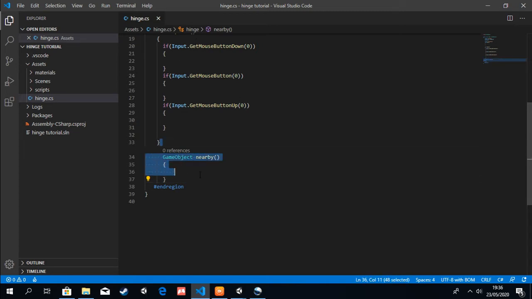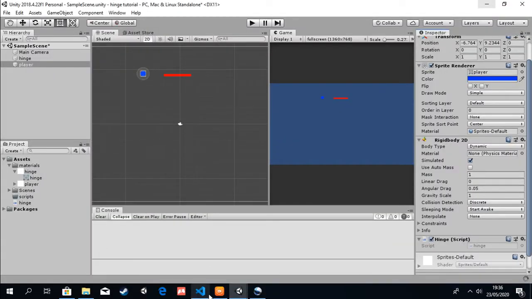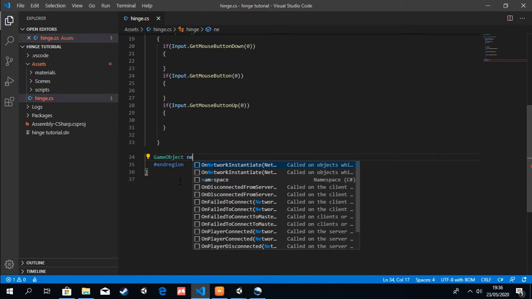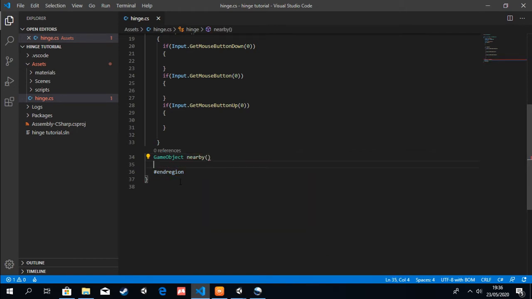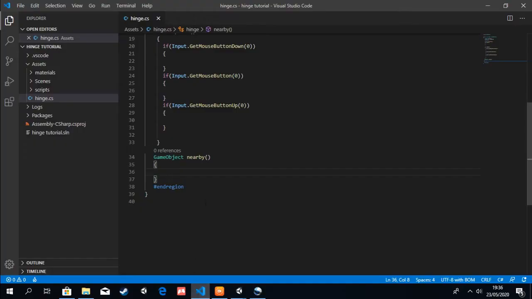It's a method like void Update, but this method is very complicated. It's not like other methods. So we made it a void. If you go back to Unity, there'll be no error here. But if we do this, it shows that this is not a normal method. Unity tells us that GameObject nearby, not all code paths return a value. So this is a very complicated one.